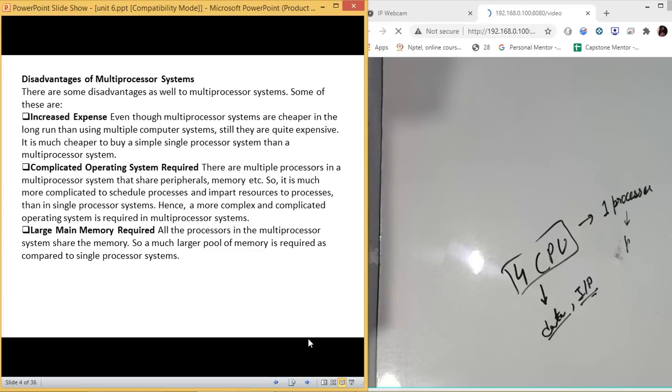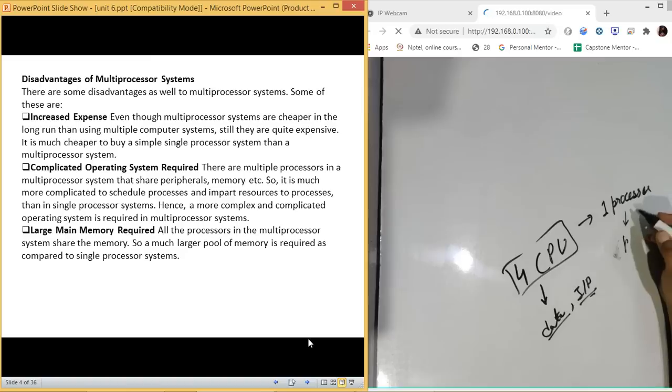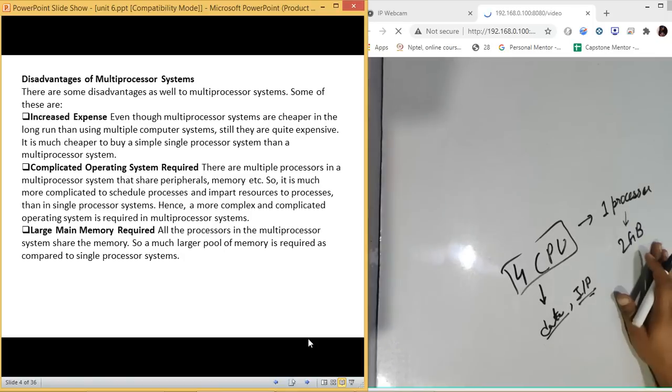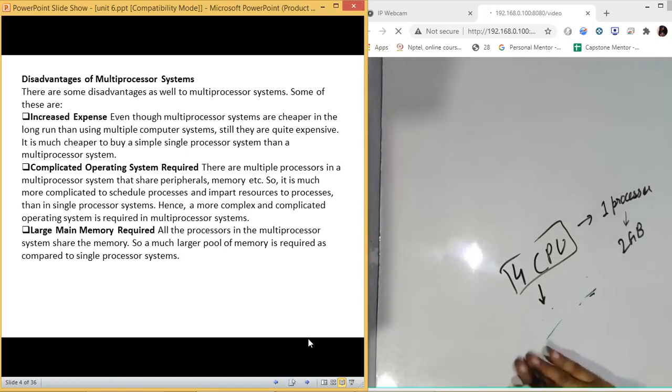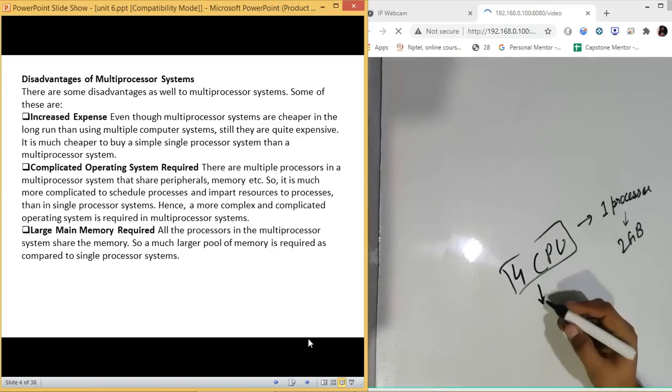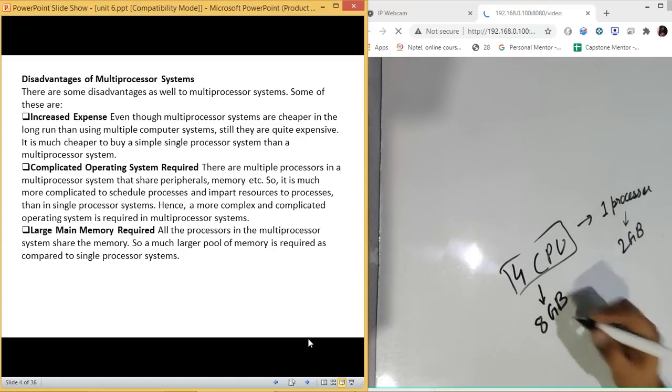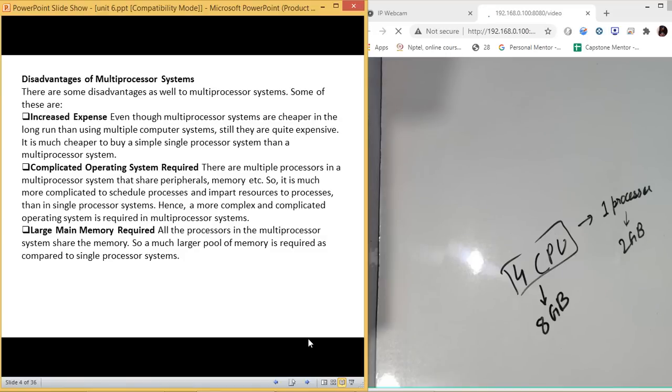And the third thing is it requires a large memory. So like in this case, if it is one processor and it requires 2 GB of RAM, it will work fine. But if there are four processors in one system, then it will at least need 8 GB of RAM, because only a single processor will require 2 GB of RAM. So that is why we need a larger pool of memory. So that is another problem which we have with multiprocessor systems.